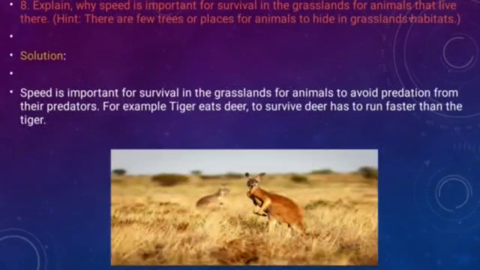If they fail to run faster, they will die. So to protect themselves from animals like lion and all, they have to run fast. It means we can say that speed is very important for survival in the grassland for animals to avoid predation from their predators. Example, a tiger eats deer. To survive, the deer has to run faster than the tiger.